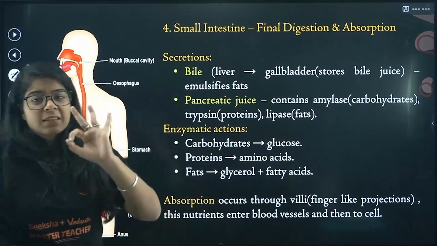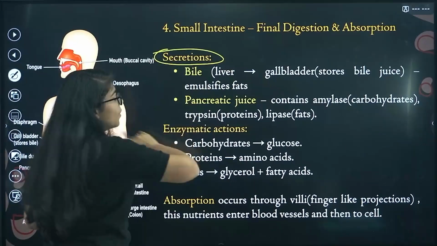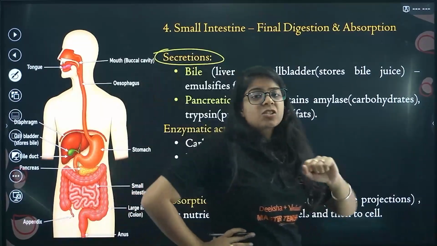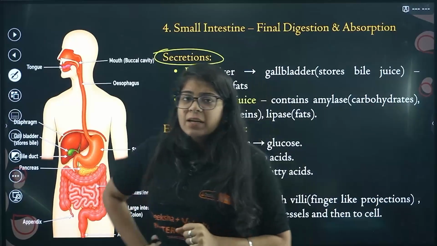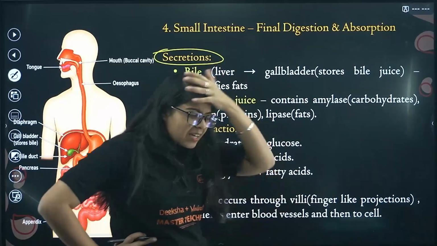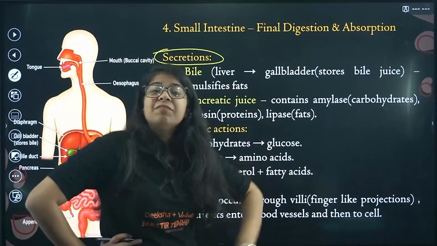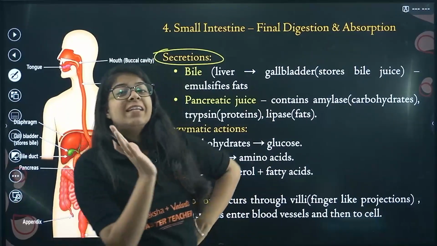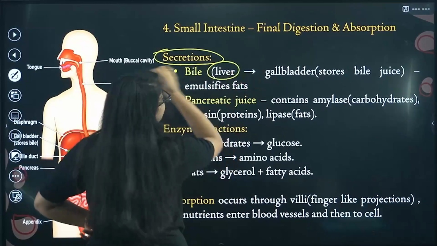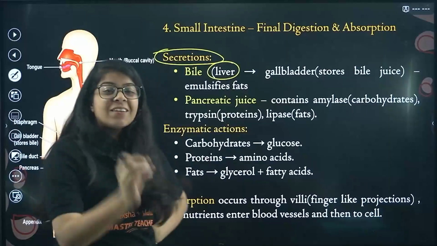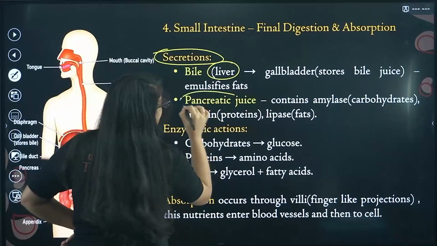Now, it does three things. First is secretions. In the stomach the food was broken down, but it still goes to the small intestine. Now the small intestine sees the stomach did not work properly. I have to break down the food even further. What should I do? So it takes help of its friends. Who are the friends of the small intestine? Liver and pancreas.